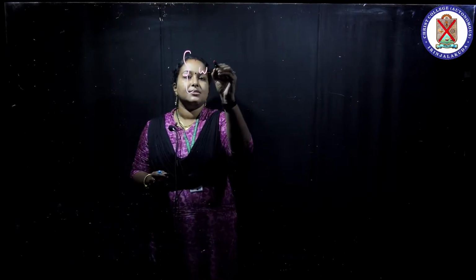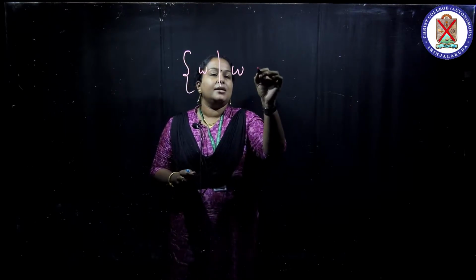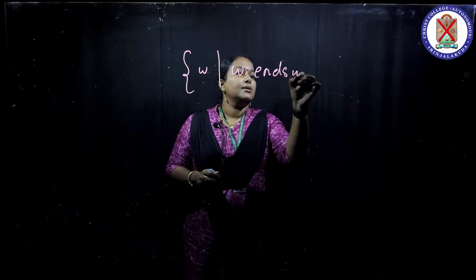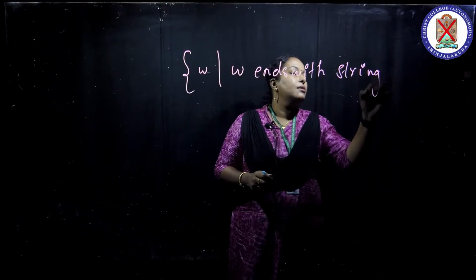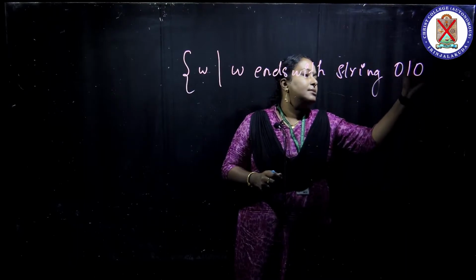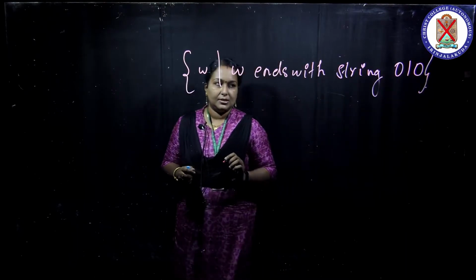Hi everyone, we are moving on with our lectures in the theory of computation, in the topic deterministic finite automata. We have already seen one example in my previous lecture. Now we are moving to our next example, that is, W such that W ends with the string 0, 1, 0. How can we draw this?